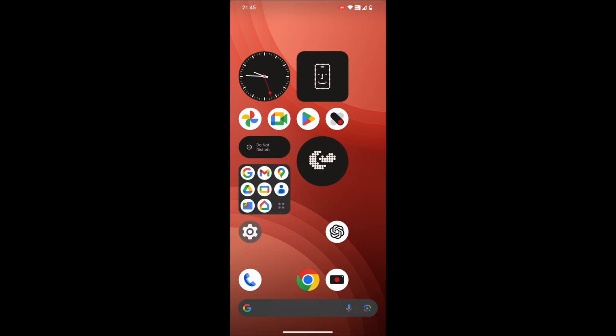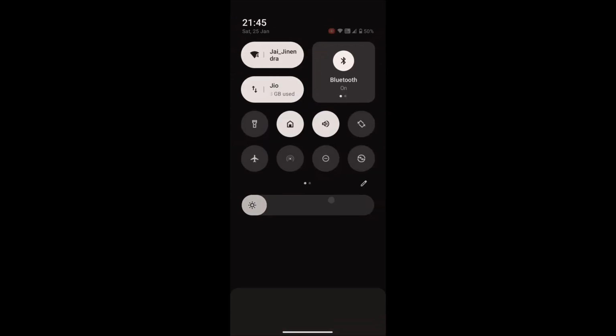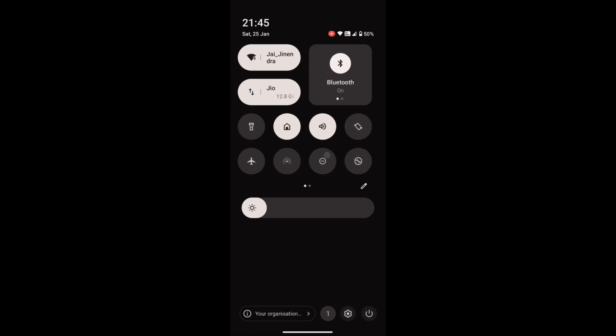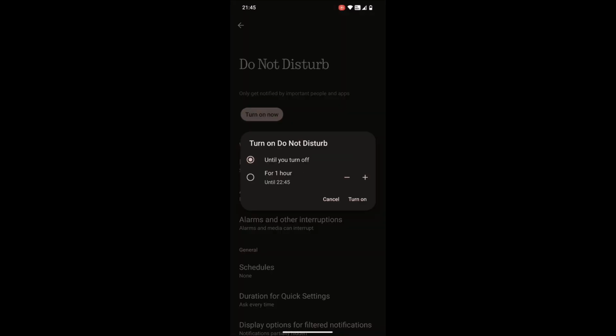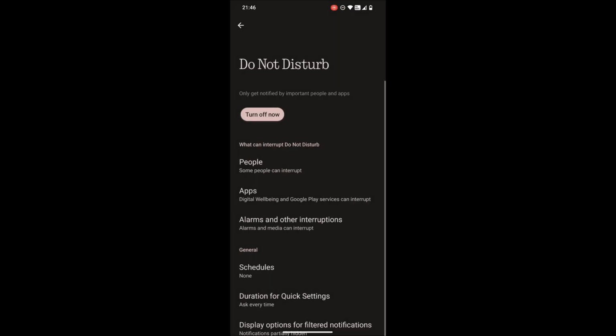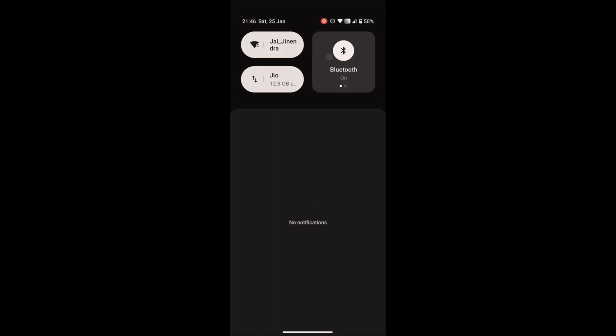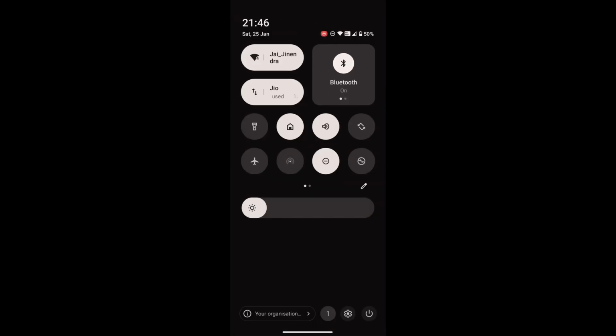To turn on Do Not Disturb manually, just swipe down from the top to open Quick Settings. Then, tap the Do Not Disturb icon, and boom, your notifications and calls are silenced instantly. But what if you want this to happen automatically? Let's set up a schedule.